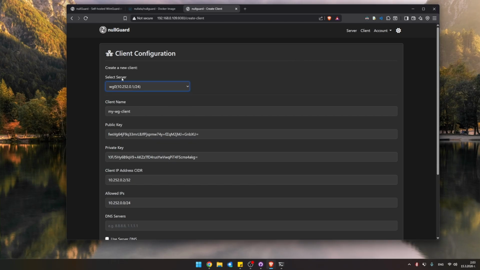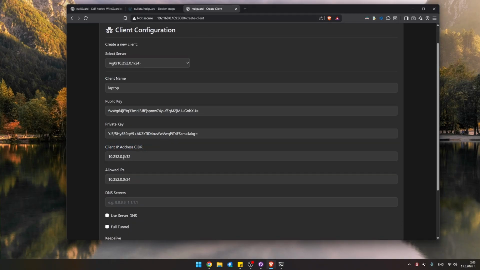First of all, the client page automatically chooses a server for us to create a client with. Since we have only one right now, the drop down is going to show us only that one. Then we have a client name. For that client name, I'm just going to choose laptop. The public key and the private key again are auto-generated, and if I refresh the page, it's going to give me new keys. The client IP address is essentially a static IP address within the WireGuard network that this particular client is going to use.